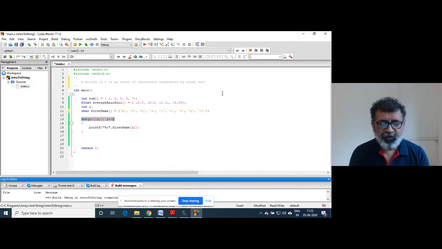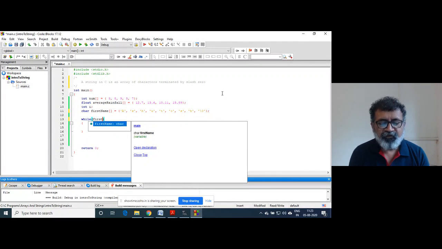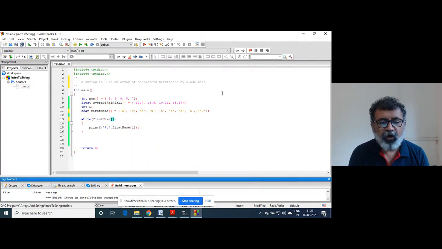I will use a different loop, while. First name of I, I will remove these first two arrays.